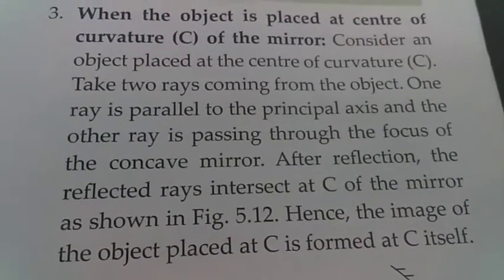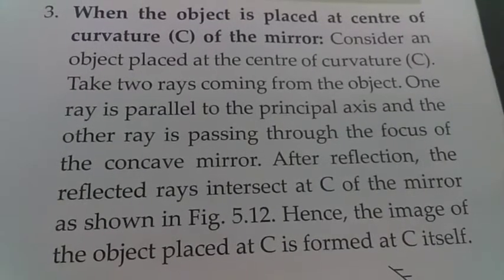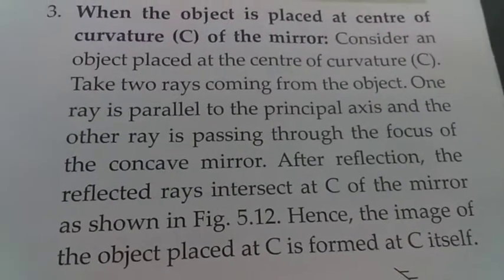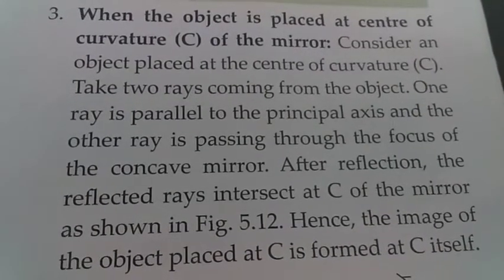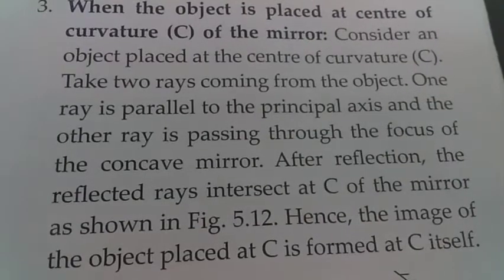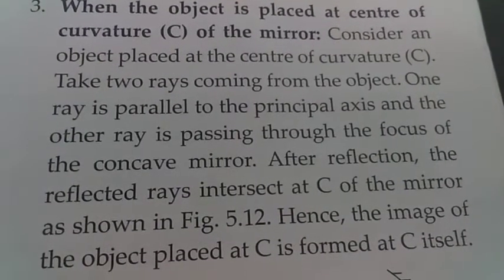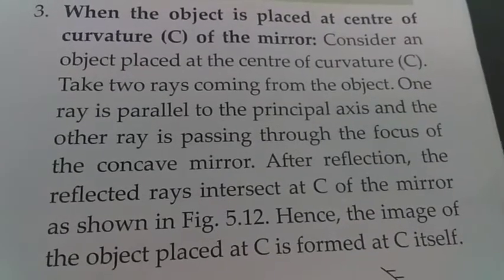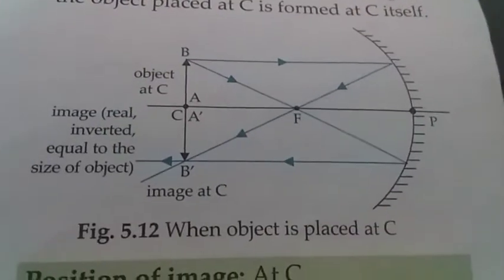Hence, the image of the object placed at C is formed at C itself. So, when the object is placed at the center of curvature, the image is also formed at the center of curvature, and the image is of the same size as the object. Let's go through this ray diagram.